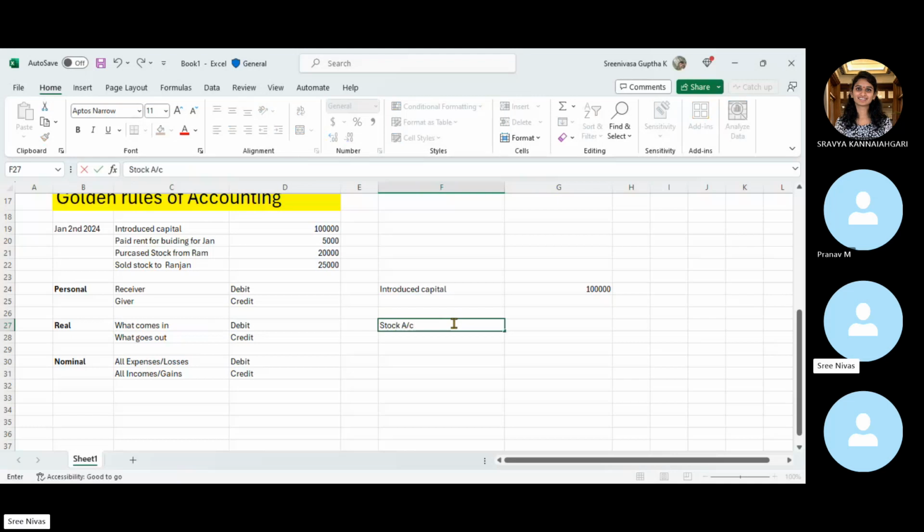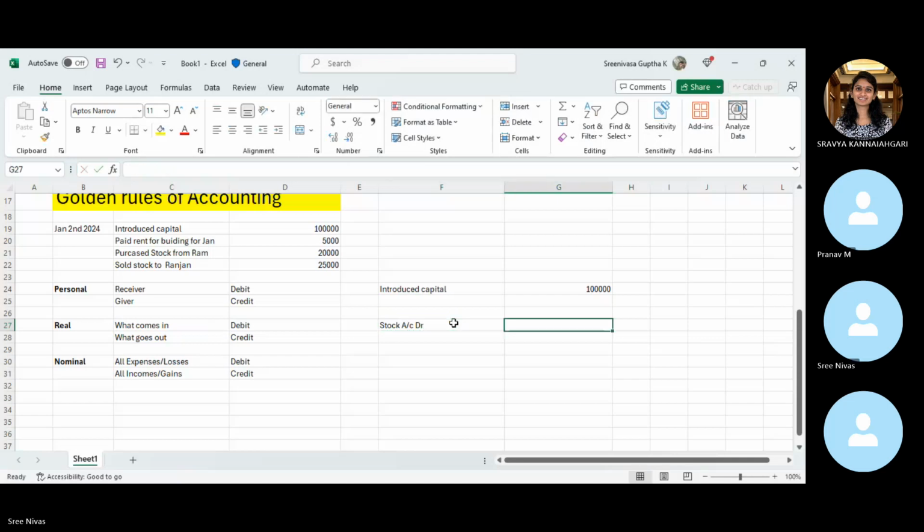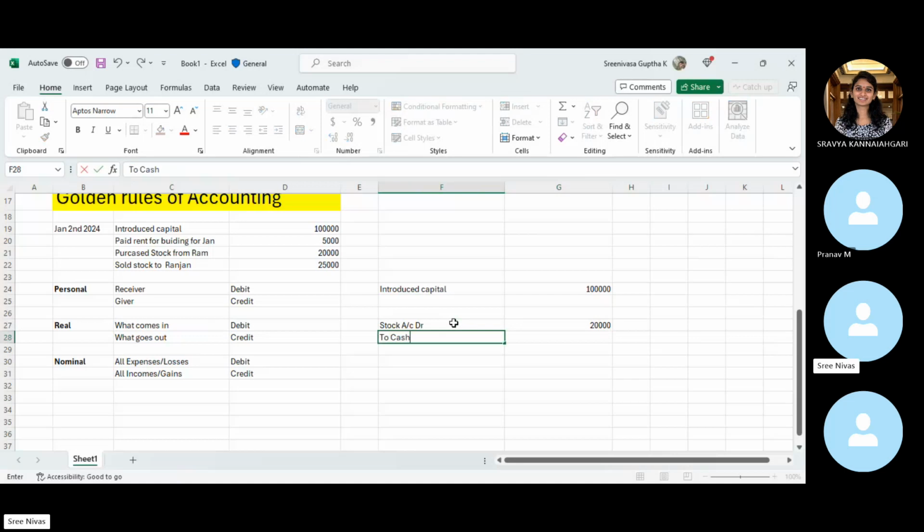Stock account debtor 20,000 to, what is happening with our cash or bank account? If you observe here, we have not paid any amount to Ram, right? So for that reason, I will update it as a Ram account.